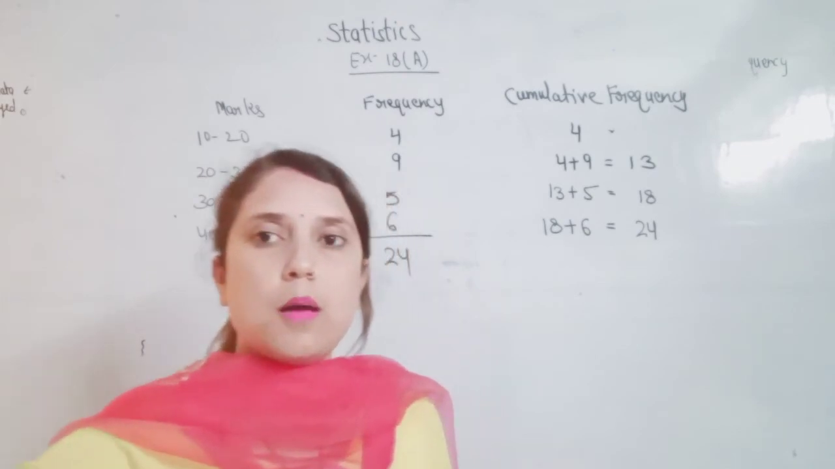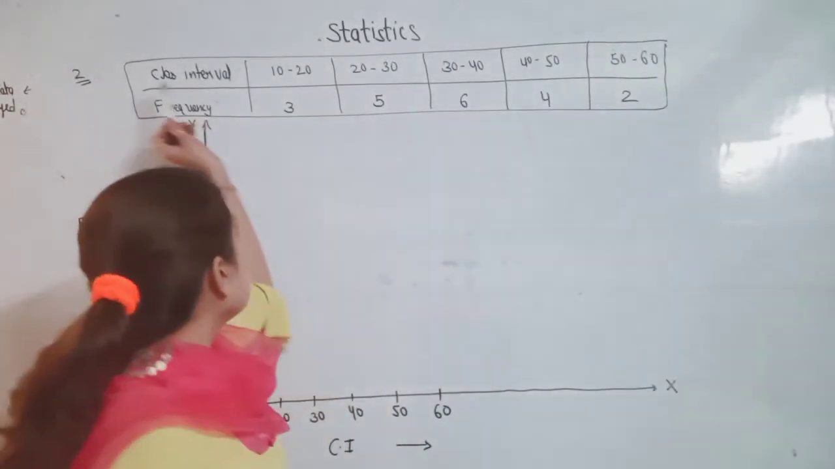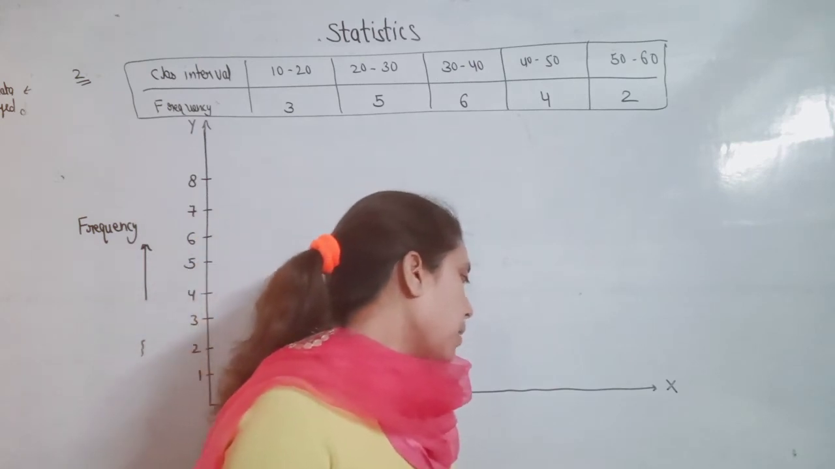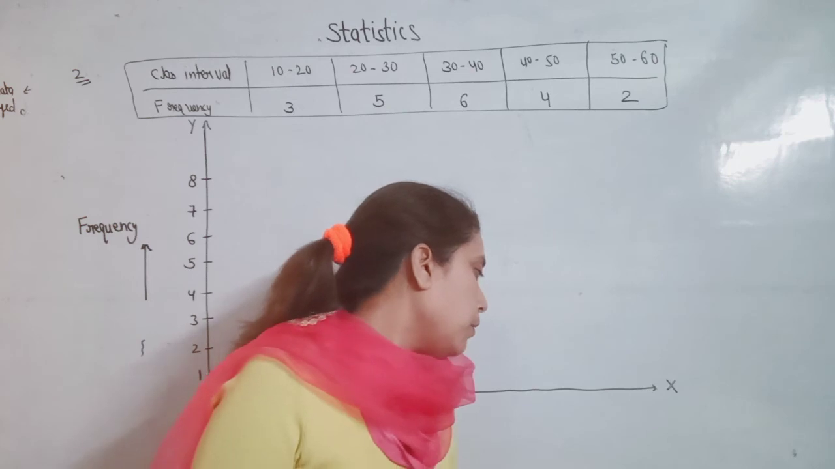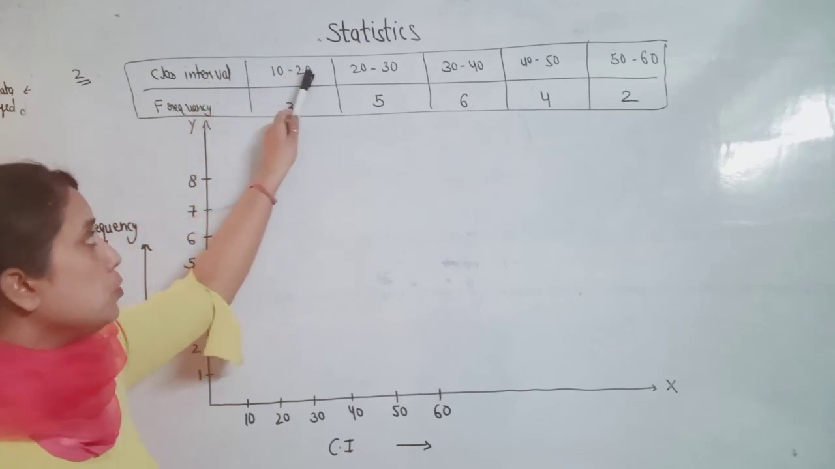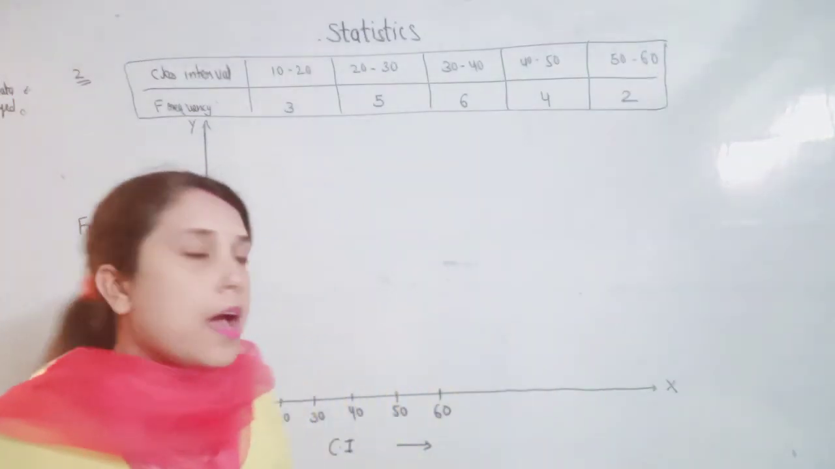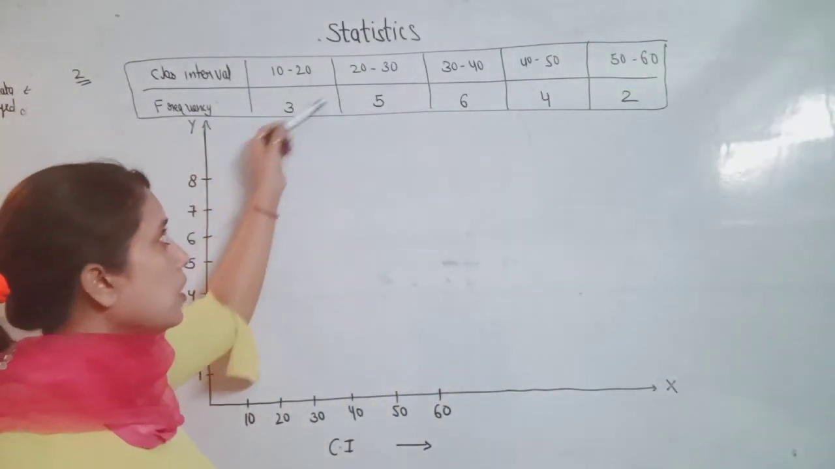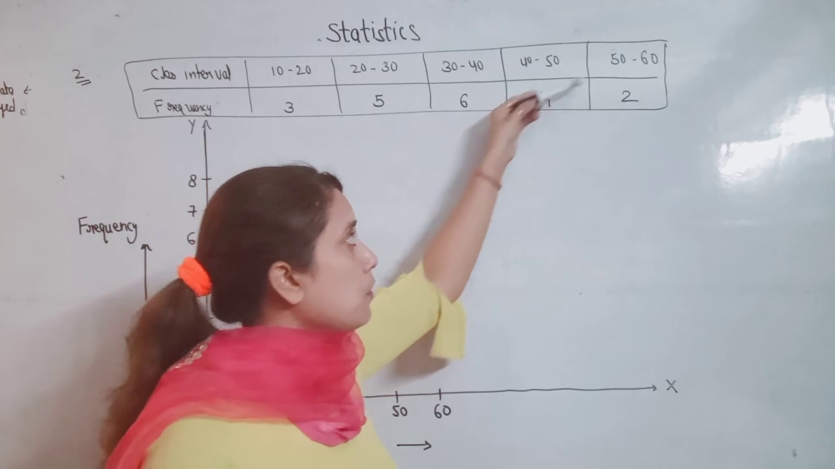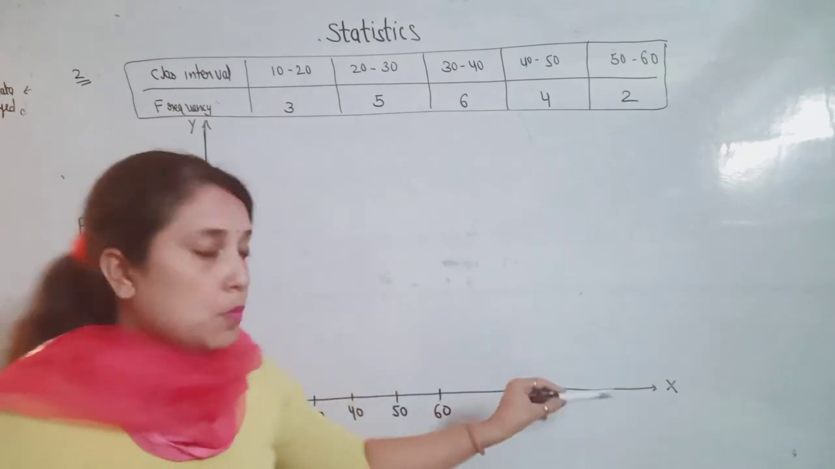So let's take an example. Exercise 18B, question number 2. Construct a combined histogram and frequency polygon for the following frequency distribution table. The class intervals are 10 to 20, 20 to 30, 30 to 40, 40 to 50, 50 to 60, and the frequencies are 3, 5, 6, 4 and 2. Now how do we draw the frequency polygon?